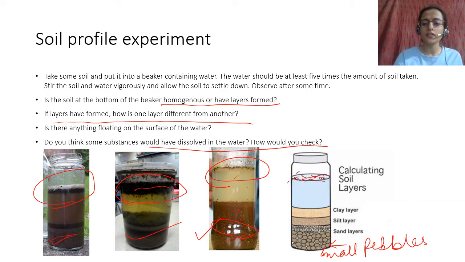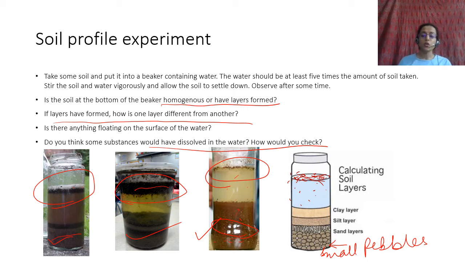You also have some particles that are suspended here, that is organic material that is lighter than water. And then you also have certain things that are dissolved in this. How can you check? You can do a sedimentation experiment. You can take this water, decant it so that you only have water left, and then just evaporate the water and see if there's anything left behind. You have to filter that water first with filter paper so that the floating things are filtered out, and then you can evaporate and see if something is left behind. You have done this first. In the second chapter we had discussed mixtures, we had talked about this.